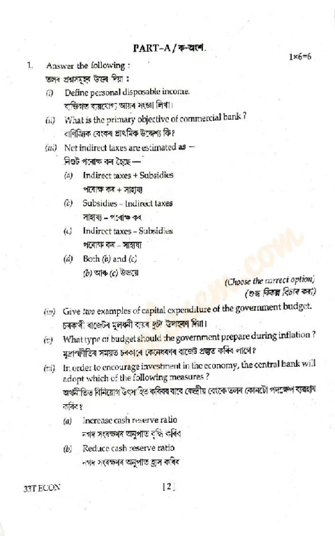The next question is, in order to encourage investment, the central bank will adopt which of the following measures? The answer is, the central bank will reduce CRR, because when the central bank reduces CRR, it increases the money supply in the economy, and when money supply increases, it brings more investment because the rate of interest will fall and the investors will borrow money and invest in various sectors. This is the 2023 question.